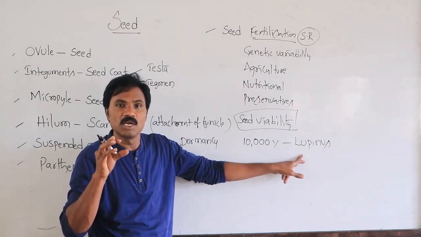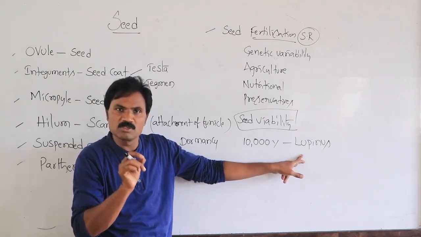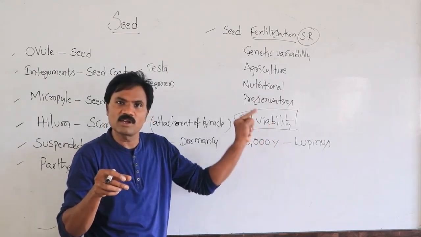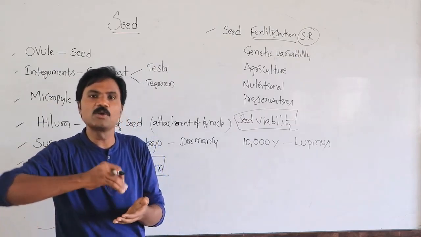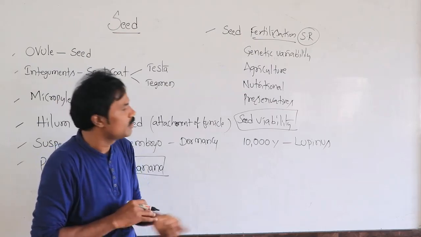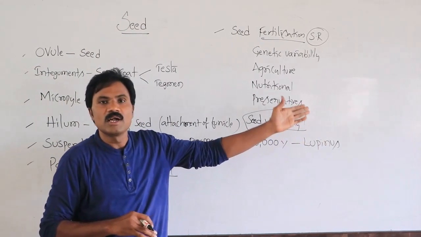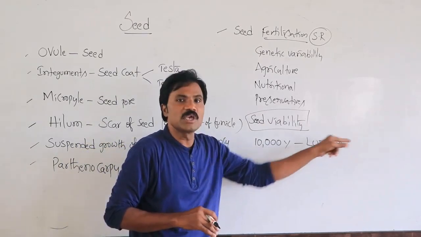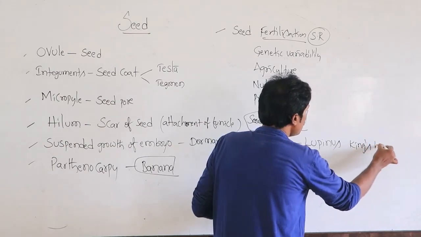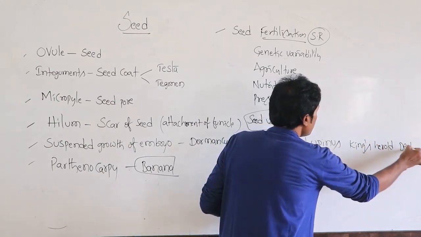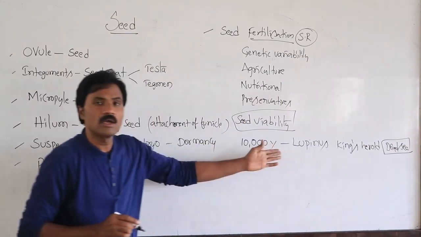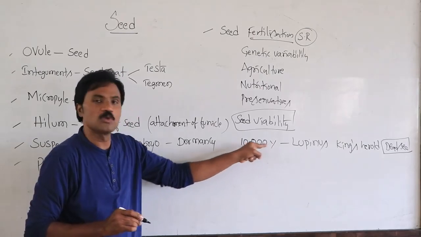Seed viability means the period between dormancy and germination. Even after completion of this many years, it is ready to germinate. That is called its viability, its capability. Lupinus was identified at King's Herald near the Dead Sea region: Lupinus seed, 10,000 years.